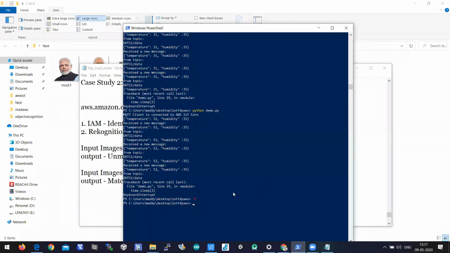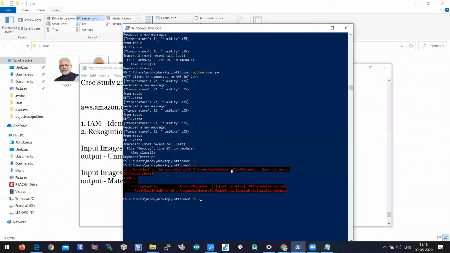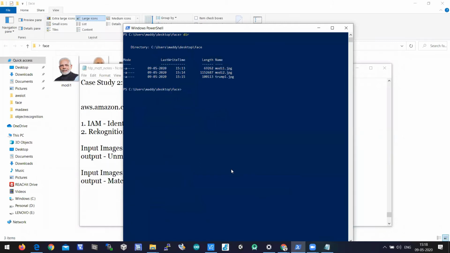I'm using PowerShell. Yesterday also we used the same shell, right? So let's jump into the folder face, which was created now: cd face. When you type dir and press enter, it shows the three face images: modi1.jpg, modi2.jpg, trump1.jpg.